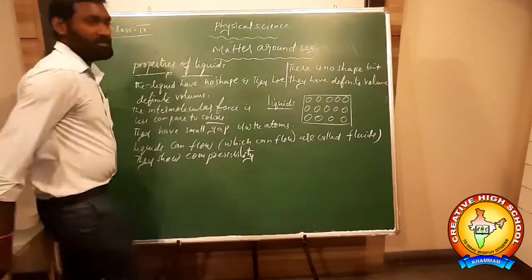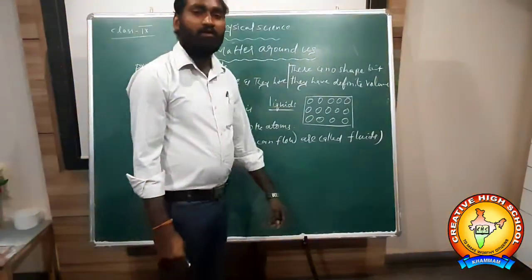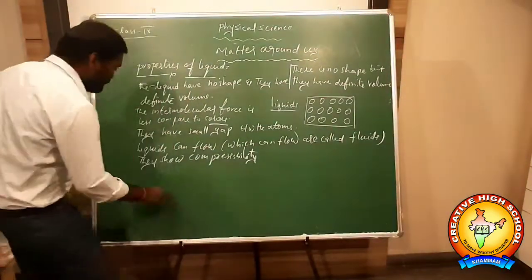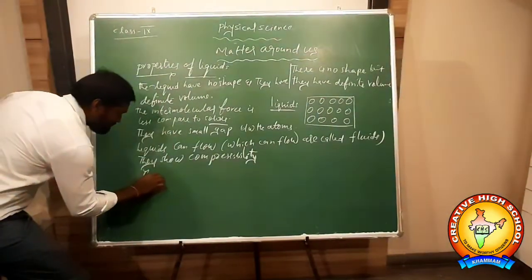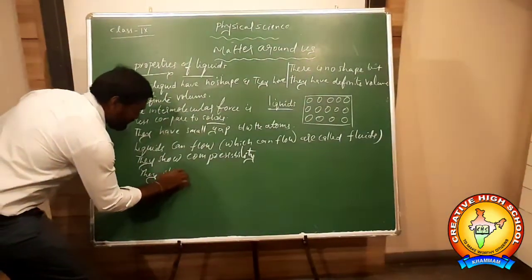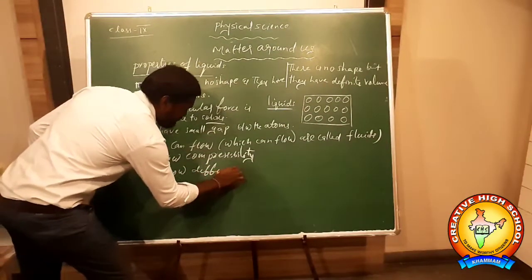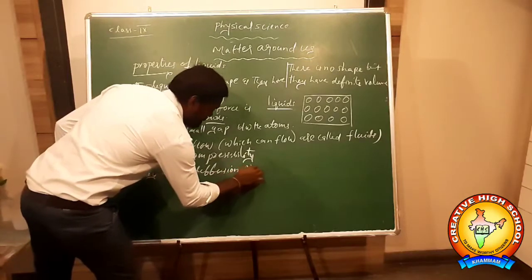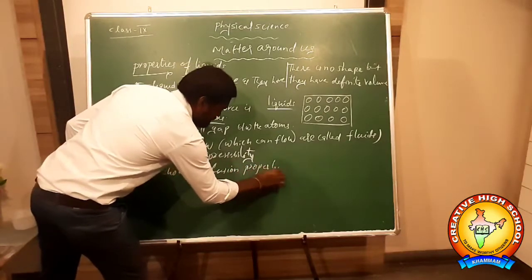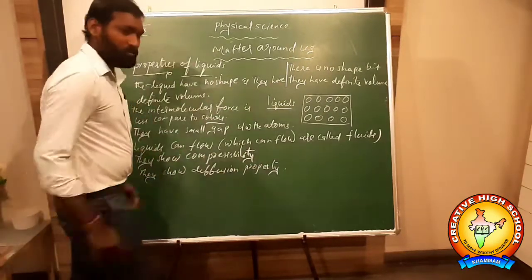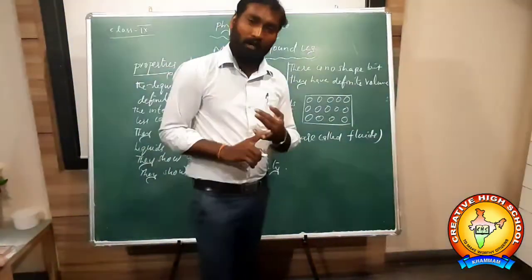They show compressibility property, and they have diffusion property also. They have compressibility.